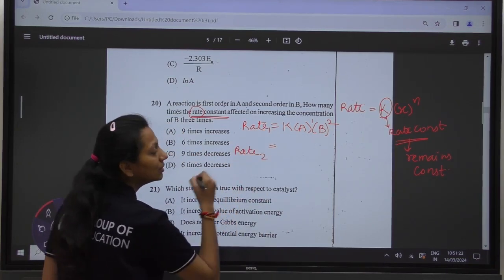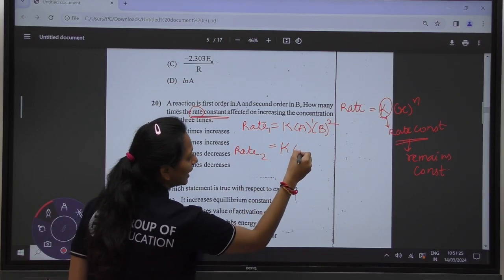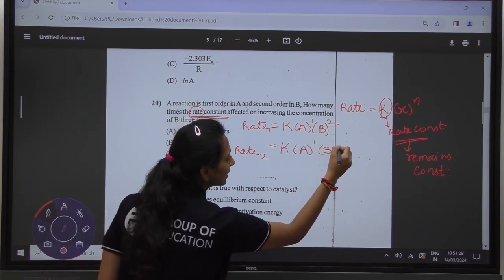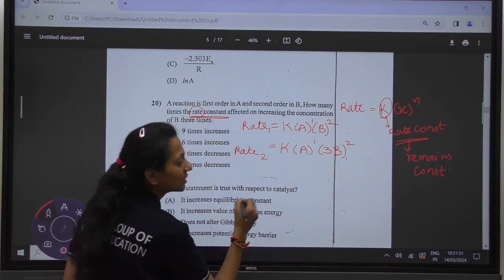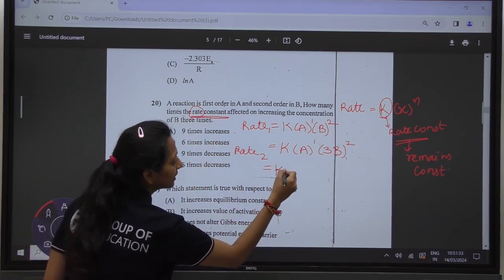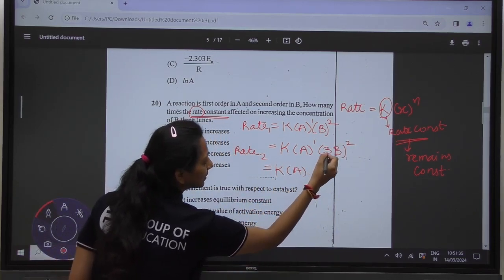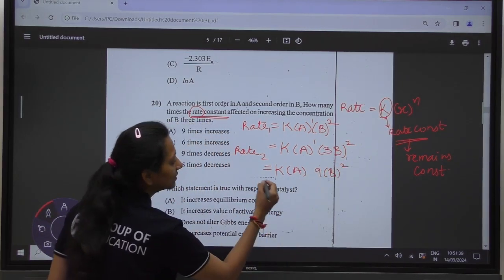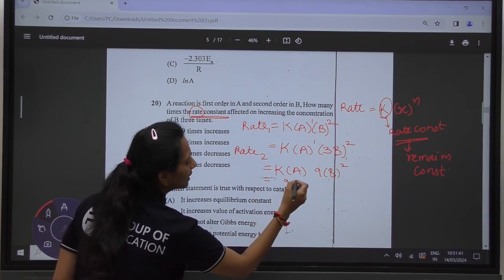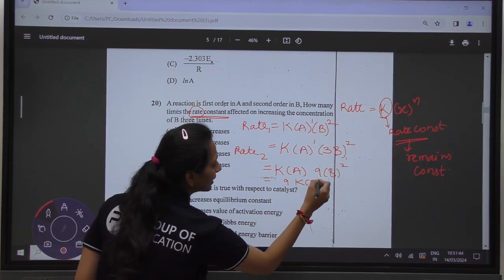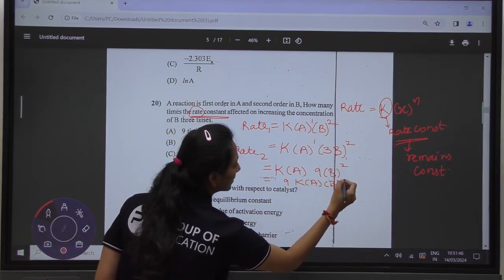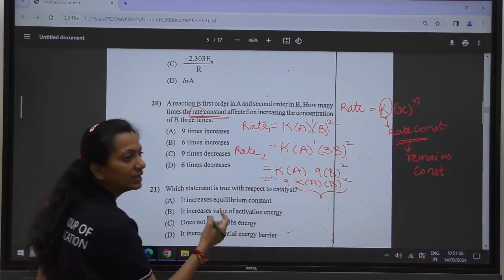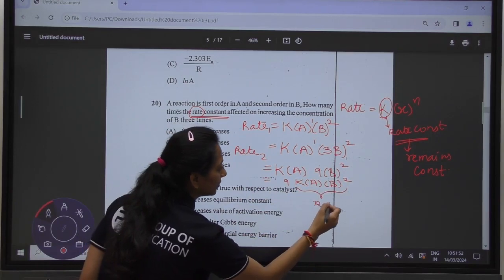The rate 2 can be defined as k A to the power 1, and B, whose concentration is increased 3 times. Upon solving this, we will get k A 9B square, which is equal to 9 k A B square. This is the older rate, or we can say rate 1.